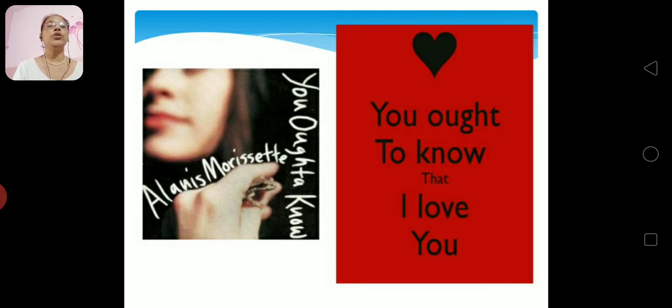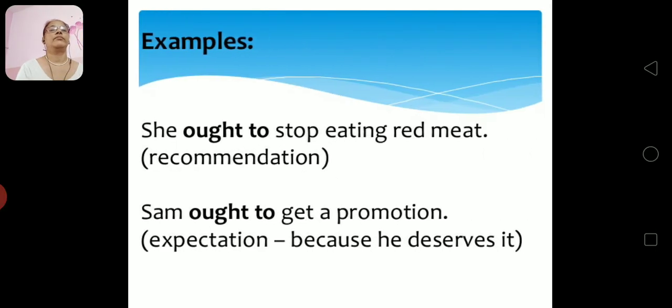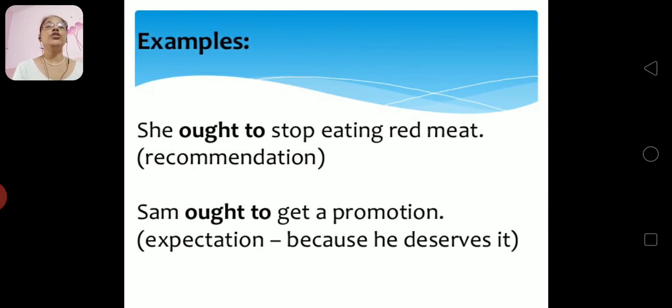You ought to know that I love you. Do you know that? Your teacher loves you. You ought to know that. You ought to know this singer. Is she a singer or an actress? I do not know her. She ought to stop eating red meat. Recommendation. You ought to take milk every day. Do you take milk every day?